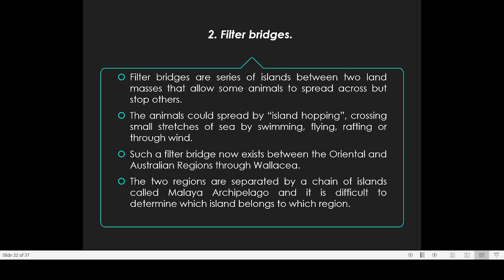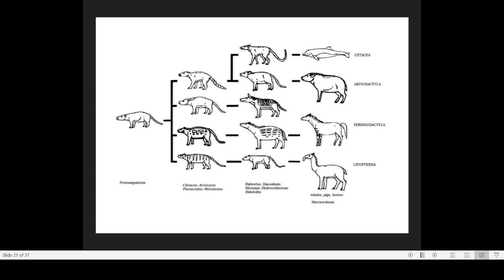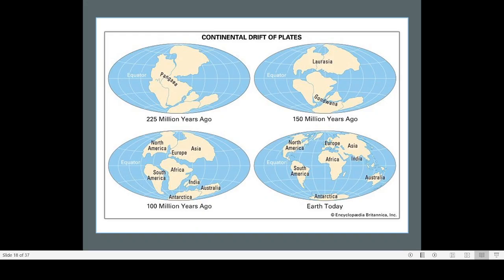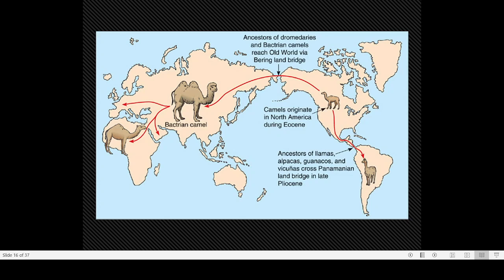Island hopping means, if you look at this Asian scenery again, here there are so many small islands. Those animals can swim from one island to a nearby island, and can easily reach from Asia to Australia. That kind of jumping from one island to another island is known as island hopping.